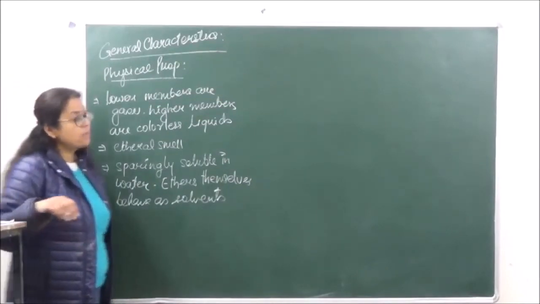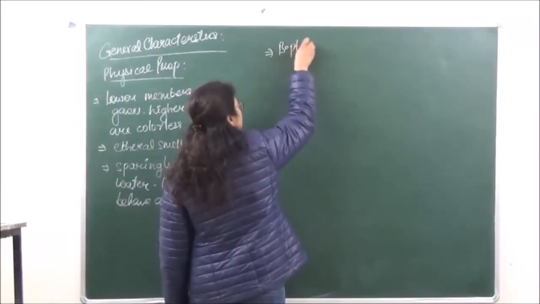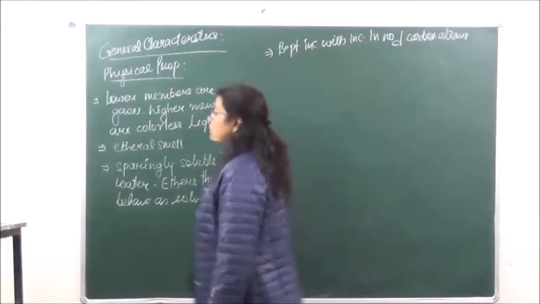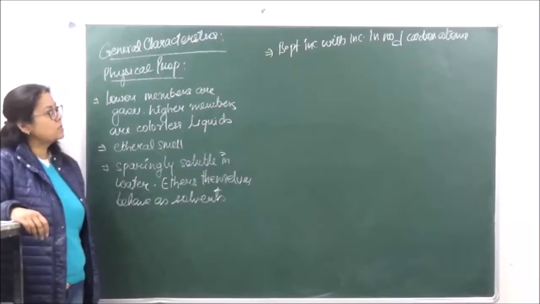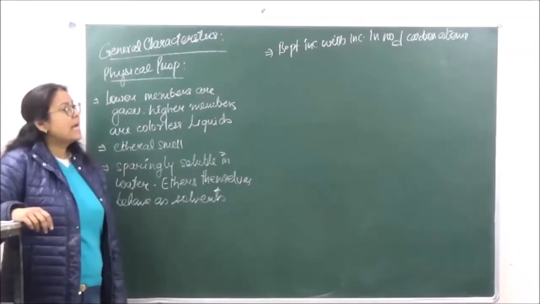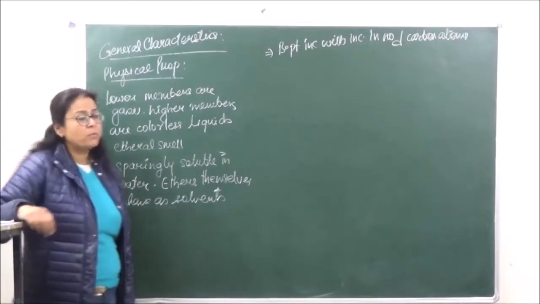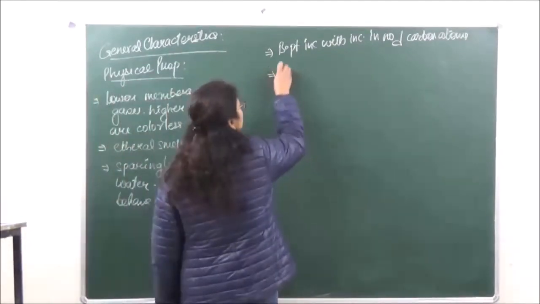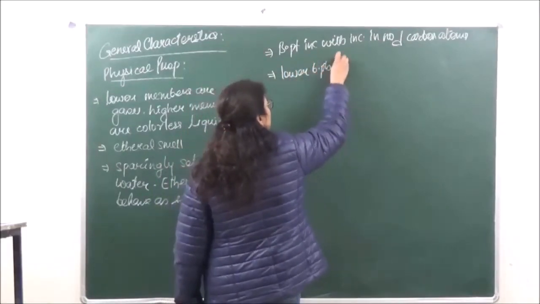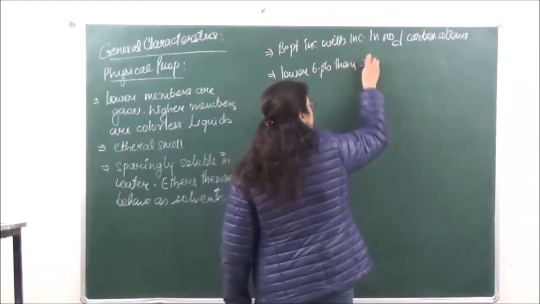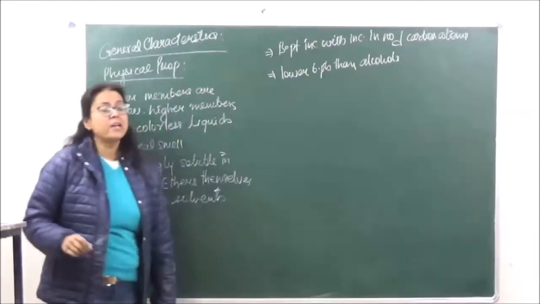Now, boiling point will keep on increasing with increase in number of carbon atoms, the reason being the same, that as the molecular mass increases, van der Waals forces of attraction increase, and hence the boiling point also increases. So they have lower boiling points than alcohols because of less hydrogen bonding.